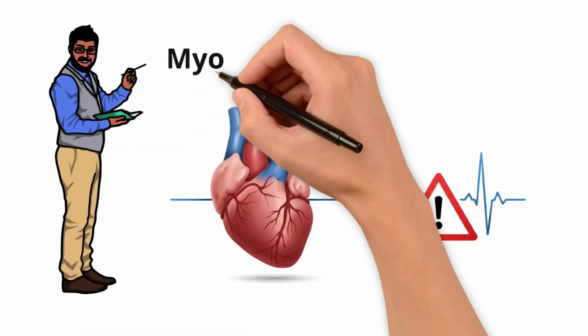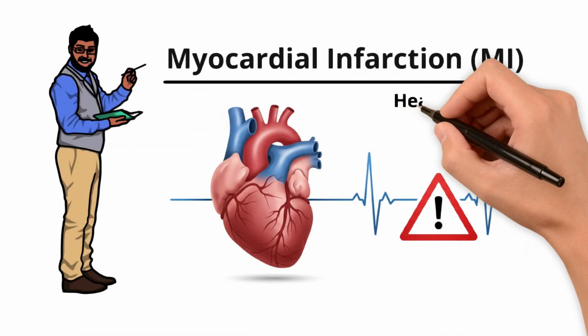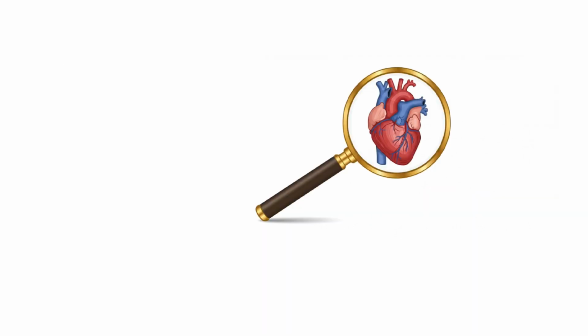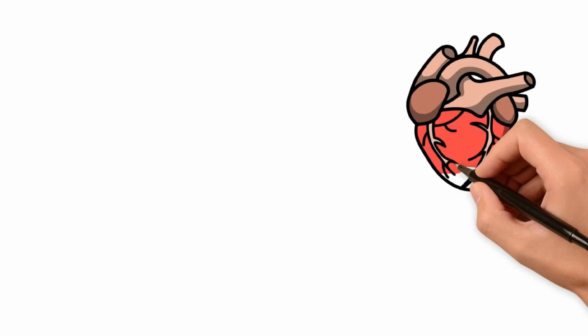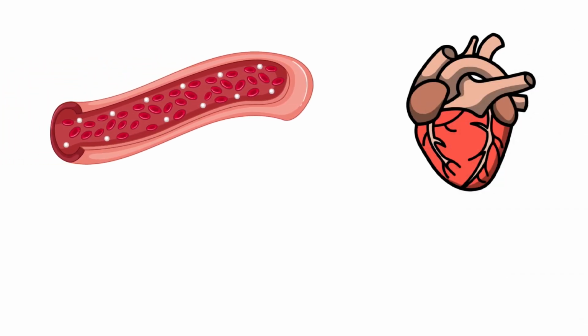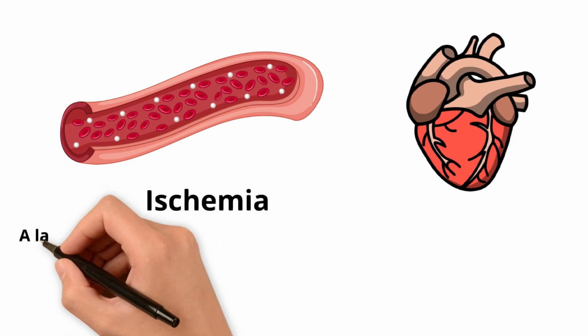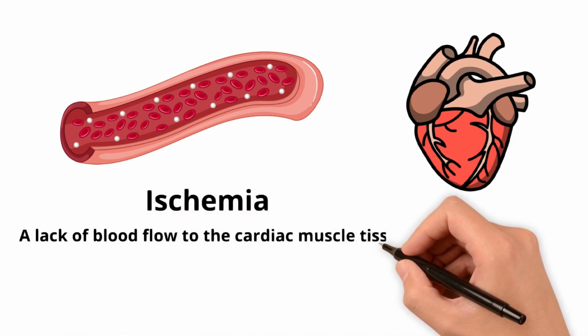Let's discuss myocardial infarction, also called a heart attack. Here's everything you need to know about myocardial infarction. A myocardial infarction, or MI, occurs when blood flow to a part of the heart muscle is blocked. This leads to ischemia, meaning lack of blood flow, to the cardiac muscle tissue.